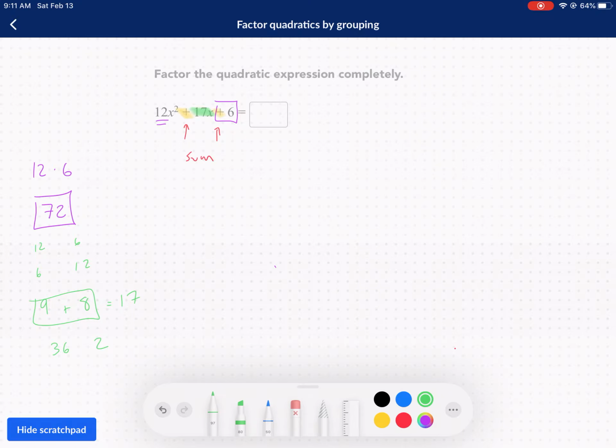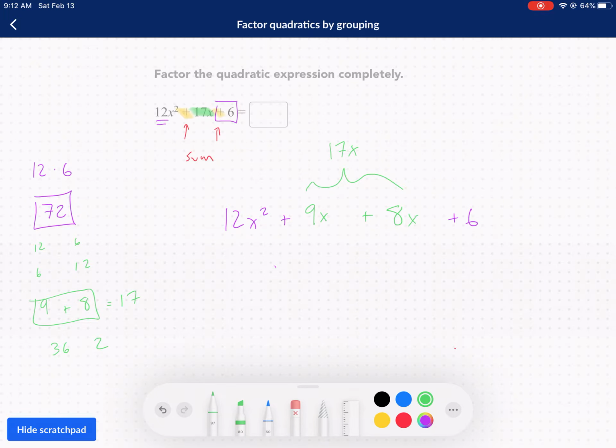So we're going to split this 17x into two separate expressions. Let me go ahead and rewrite this so you know what I'm talking about. 12x squared plus, and then we're going to put the plus 6 over here. Those guys stay the same. Then we're going to put 9x plus 8x. See how this 9x plus 8x becomes 17x.